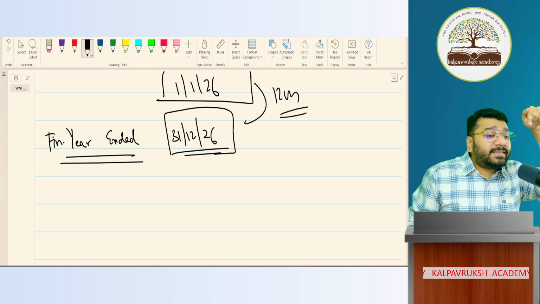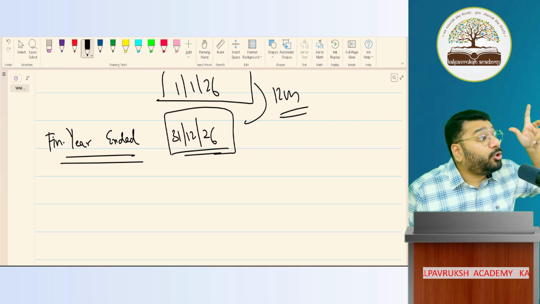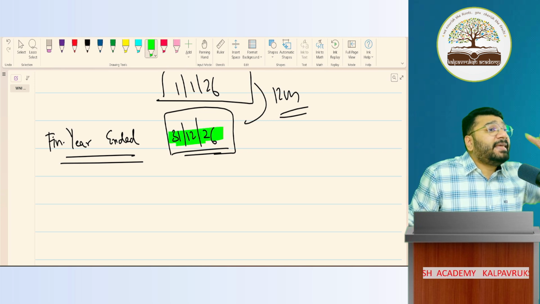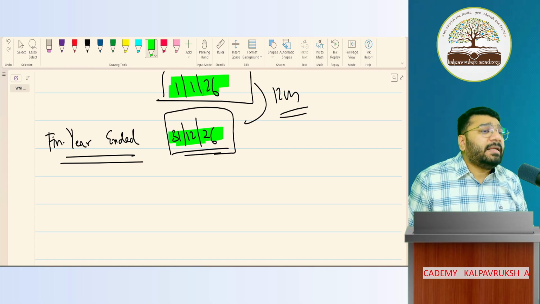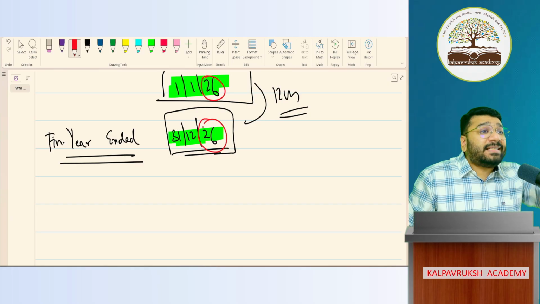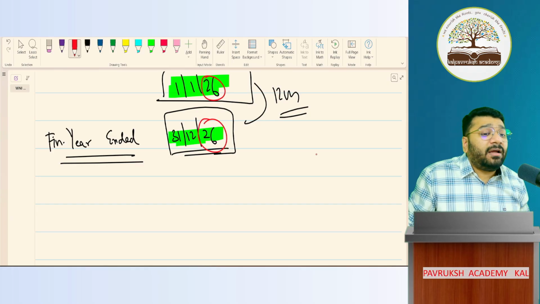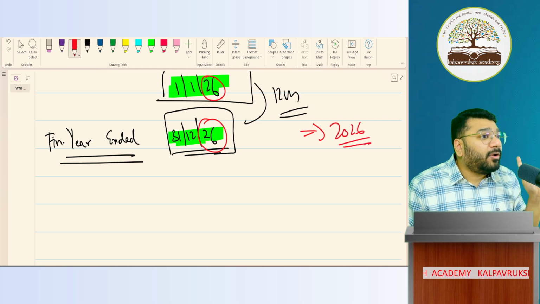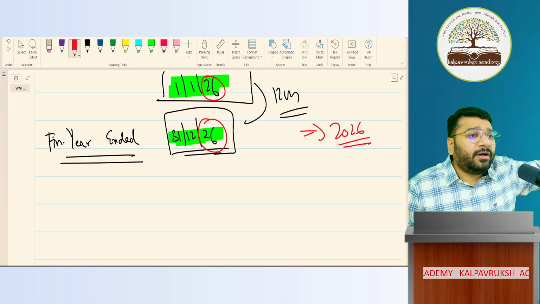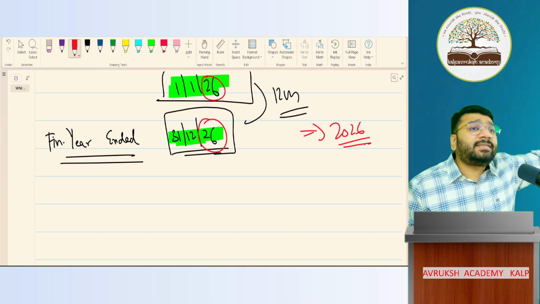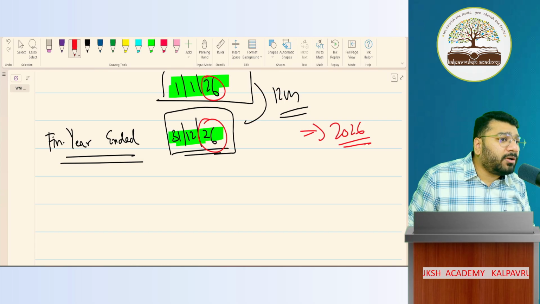So 1/1/26 to 31/12/26. How many months in total? 12 months. If the year ending is 31/12/26, the year beginning is 1/1/26. Now both the opening date and the closing date are falling in the same calendar year. Hence here the financial year will be referred to as 2026 only. Got it, not got it? Clear or not clear? Am I teaching anything new, or have we discussed this in the last class? We already discussed this in the last class. This is a recap. Got it, not got it? Okay.